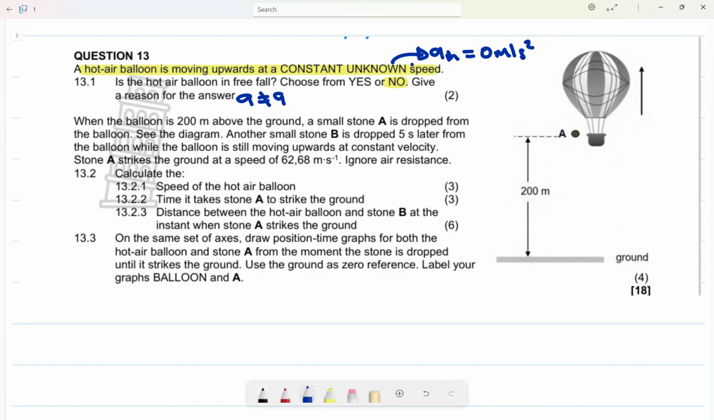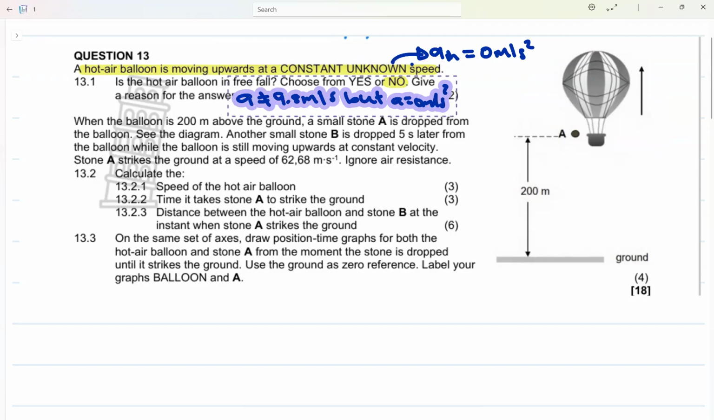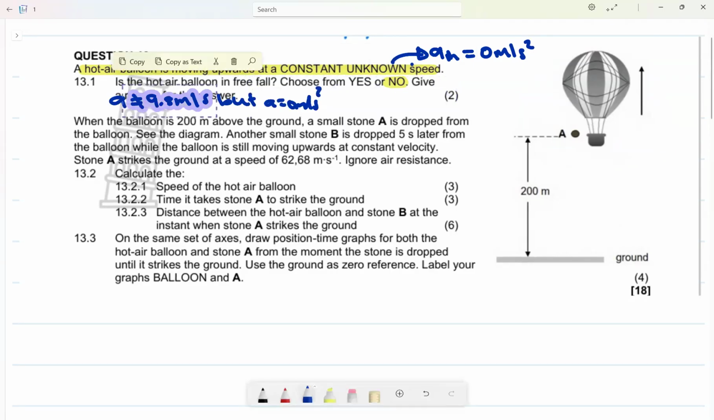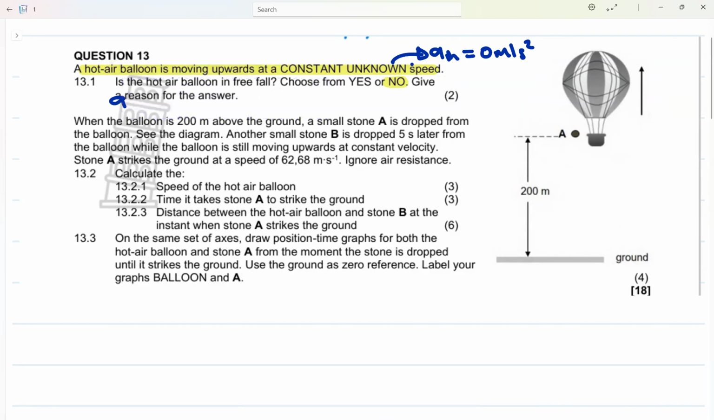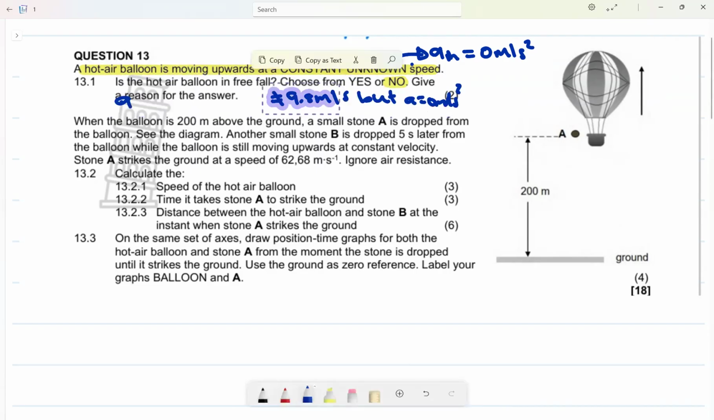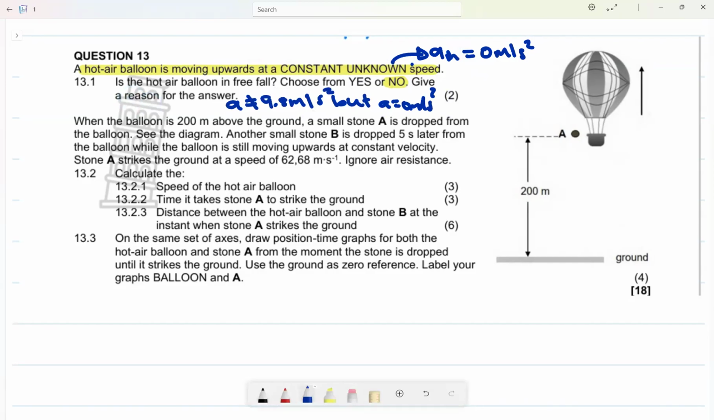Acceleration is not equal to 9.8 meters per second squared, but acceleration is equal to 0 meters per second squared. Or you can say it is moving at a constant velocity. You can say that as an answer because if you are in free fall, you are not moving at a constant velocity. Your velocity constantly changes at the same rate. So yes, this is the most correct answer. Or you can say gravitational force is not the only force acting on it. Remember, the hot air balloon has that thing that causes it to go up.